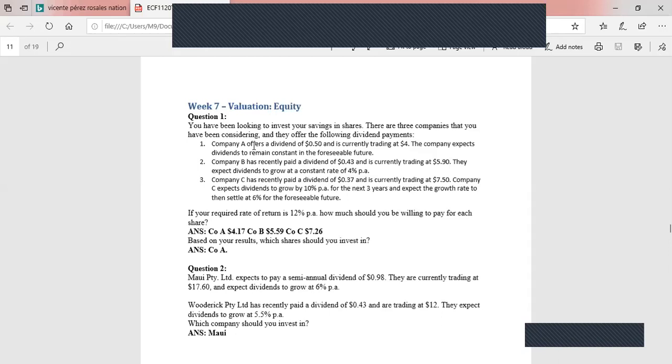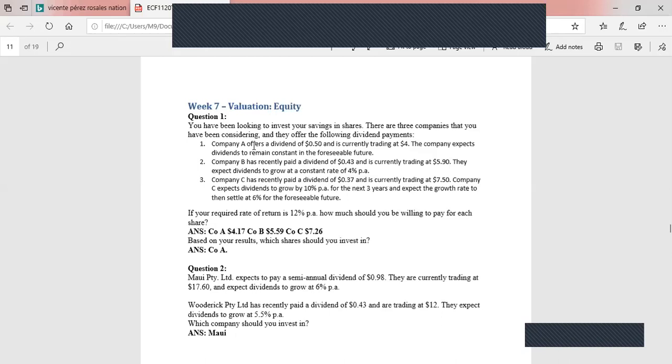Company C has recently paid dividends of 37 cents and is currently trading at 7.5. Company C expects dividends to grow by 10% for the next 3 years and expects the growth rate then to settle at 6% for the foreseeable future. So there are two growth rates. If your required rate of return, that is cost of equity, is 12% per annum, how much should you be willing to pay for each share?